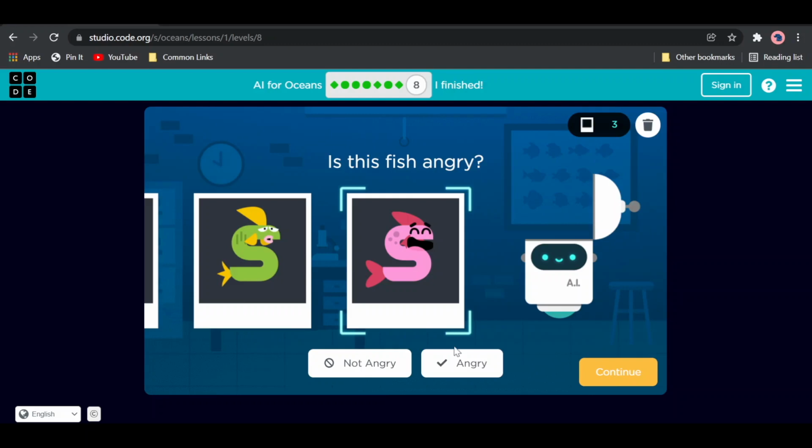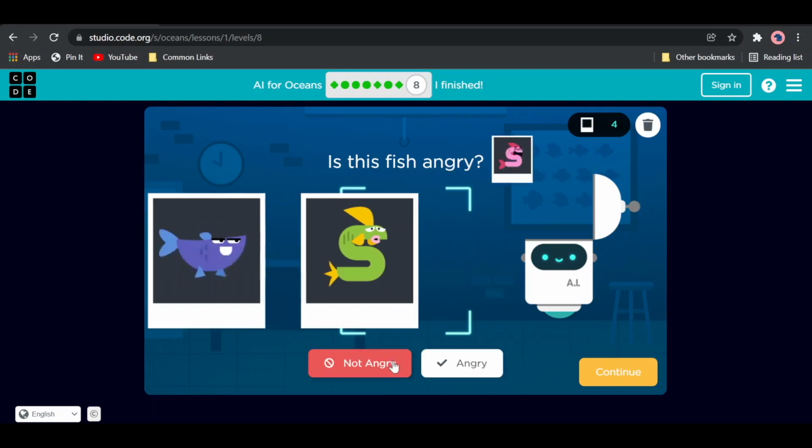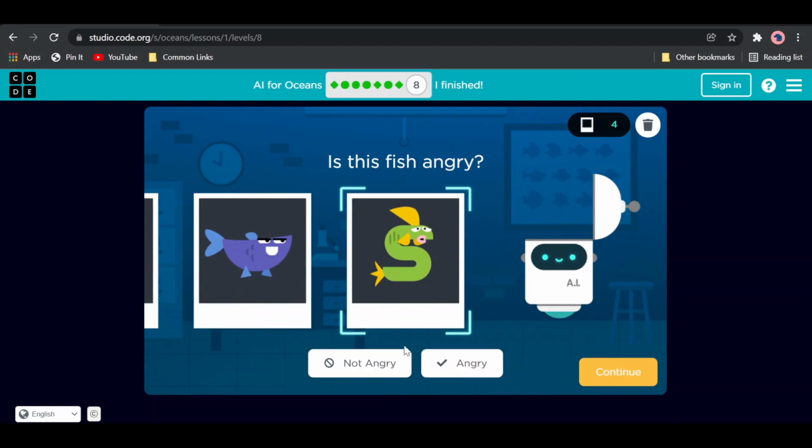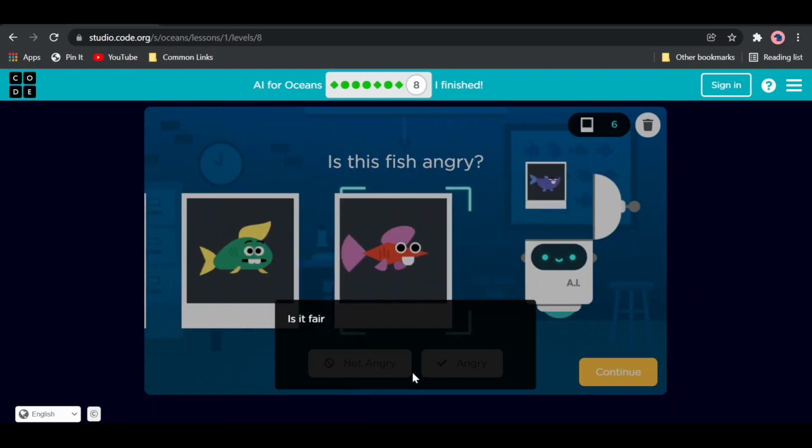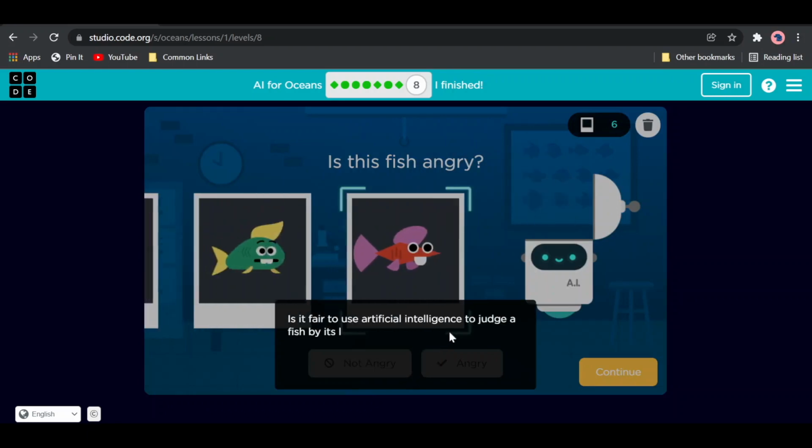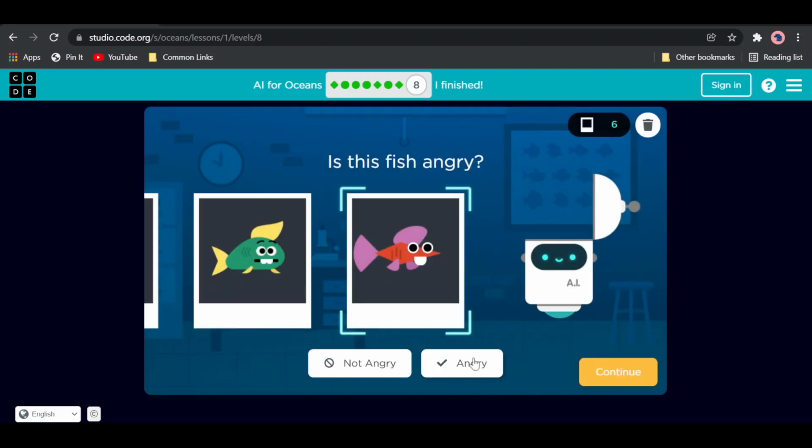And let's say this fish is smiling, but it's actually angry inside. But who knows? This just looks sad, but it may look angry to someone else. And maybe this is what this fish looks like when it's smiling, but we think it looks angry. Is it fair to use artificial intelligence to judge a fish by its looks? While AI might seem fair and neutral, its analysis comes from the training we provide. What unintended bias could this cause?